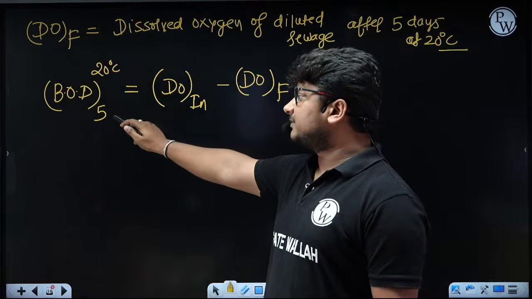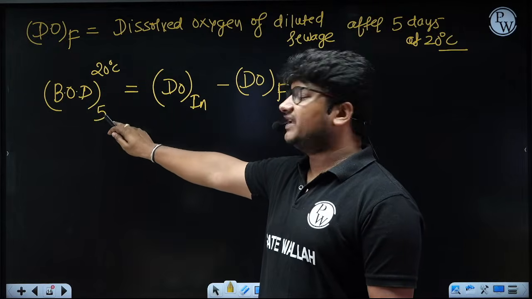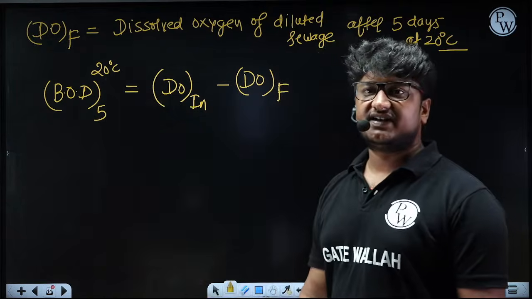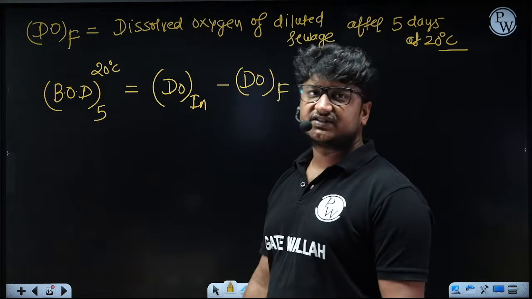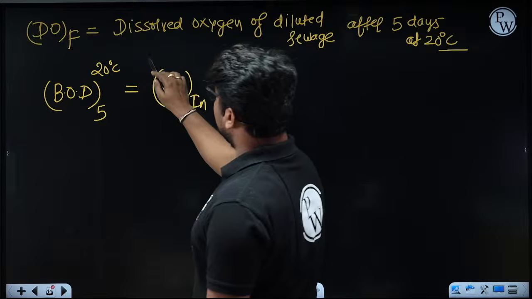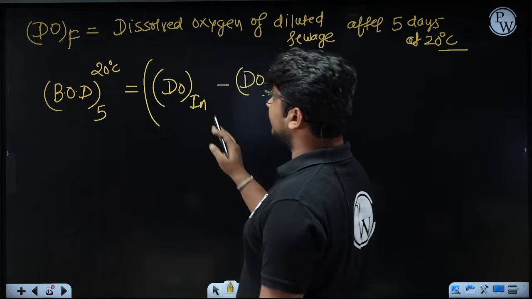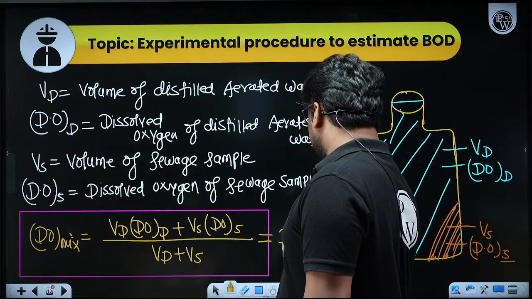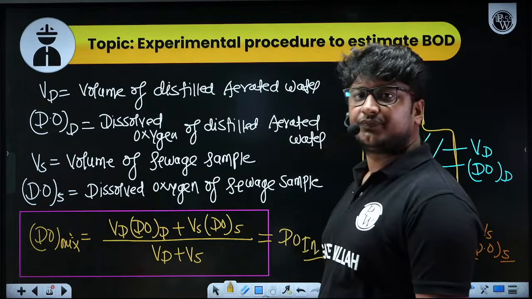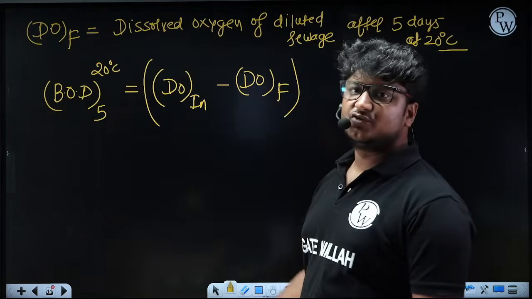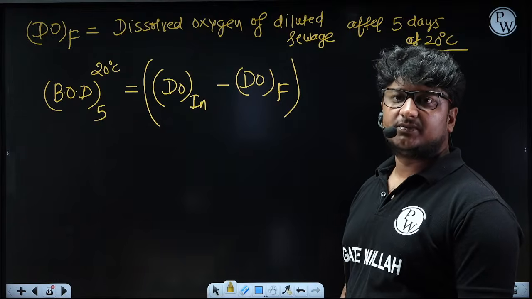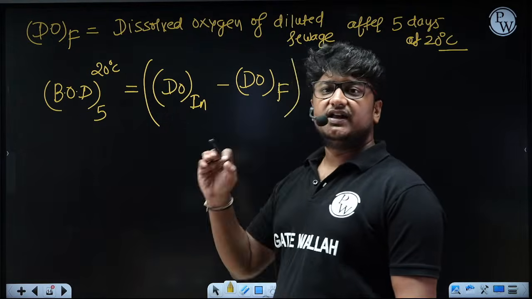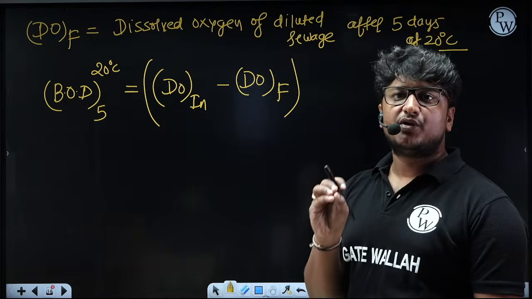For example, if somebody has set it for 3 days instead of 5 days, that person will put 3 here, and if somebody has set it for 27 degrees Celsius, you have to write 27 degrees Celsius BOD. So this is DO initial minus DO final. First of all, DO initial is nothing but the DO mix. If you want, I can write it here. And the DO final is what you measure after taking the sample out of the BOD incubator. Now, this difference will give you the BOD of the sample or the BOD of the diluted sample.